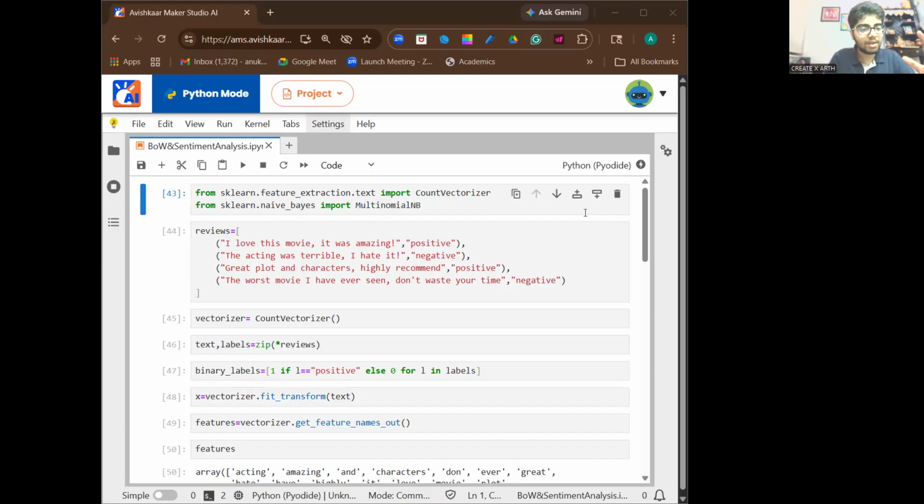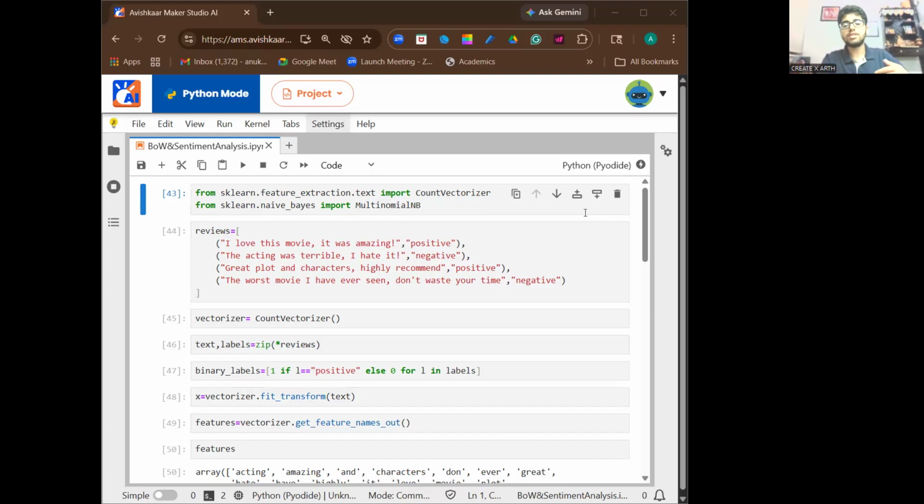Now, here we have Naive Bayes, import MultinomialNB. So we'll get into the depths of it later. This is the reviews. This is the data. I love this movie. It was amazing. And then it is followed by our label, which is positive or negative. So it's a list of tuples. The first element is the review text and the second element is the label, positive or negative.